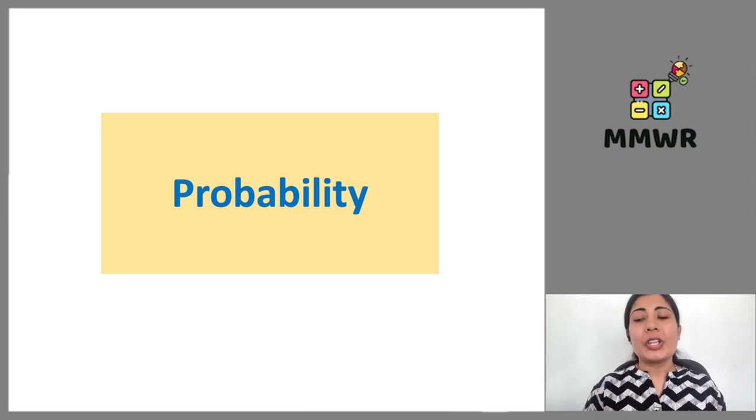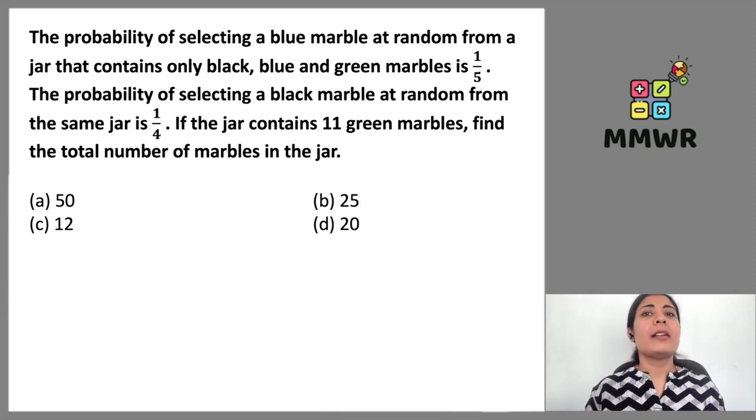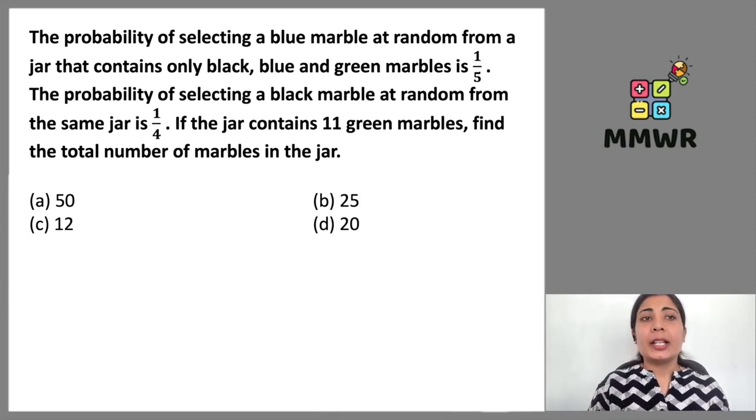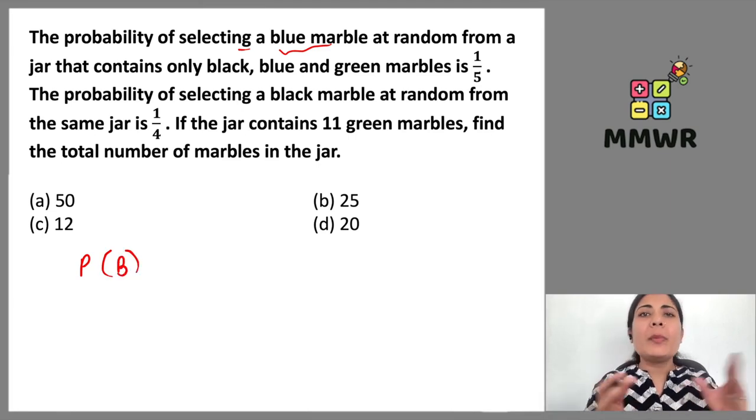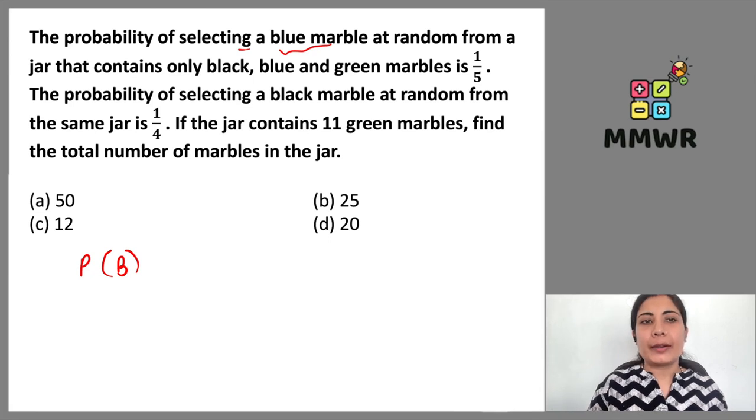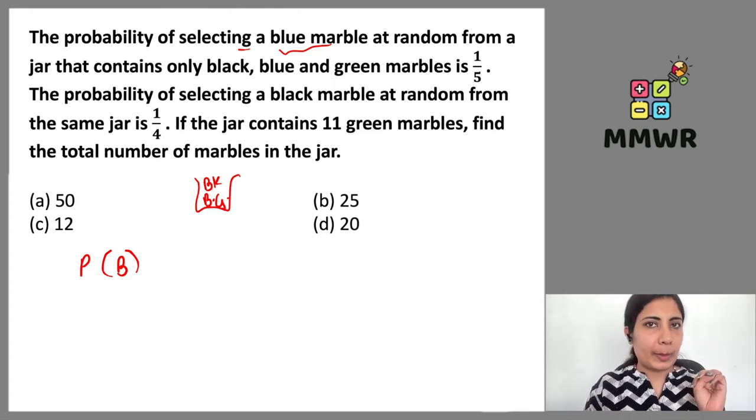So without wasting much time, let's start the first question of today's session, that is the probability of selecting a blue marble. We have to select a blue marble among many marbles. We don't know how many marbles there are, but yes, we have to select the blue marble at random from a jar. A jar contains black, blue, and green marbles. These three color marbles are there. So we have to find the probability of black, blue, and green color marbles. Only these three types of marbles we have.